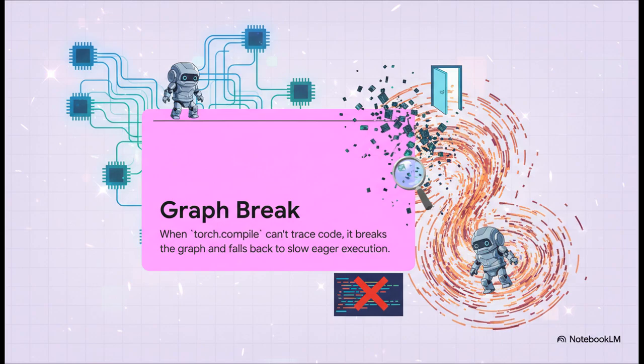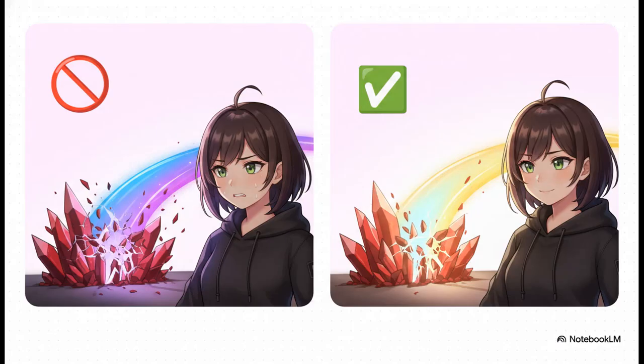That's a graph break. And here are some classic examples. A normal Python if statement that depends on the value inside a tensor is the #1 cause. Why? Because the compiler analyzes the code before it runs, so it has no idea if that sum is going to be greater than 0 or not. It can't predict the future. A static graph needs to know the exact path beforehand. Same thing with printing a tensor. That's I/O, and a computation graph has no idea what to do with that. The trick is to rewrite these using graph-friendly tools like torch.where.